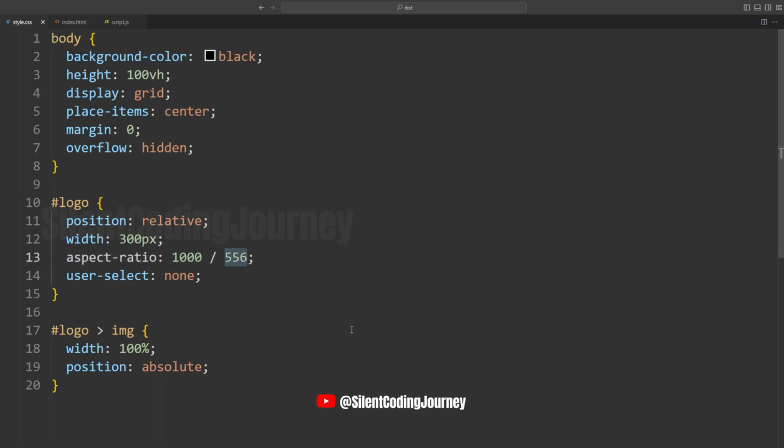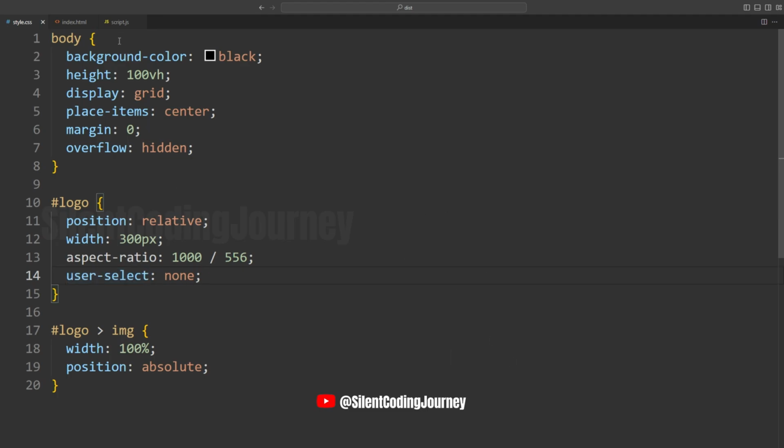This means the ratio of the element's width to its height will always remain at 1000 to 556. For instance, if the width is 1000 pixels, then the height will be 556 pixels. User select means that the content of this element cannot be selected by the user. It's usually used to prevent users from selecting and copying content.